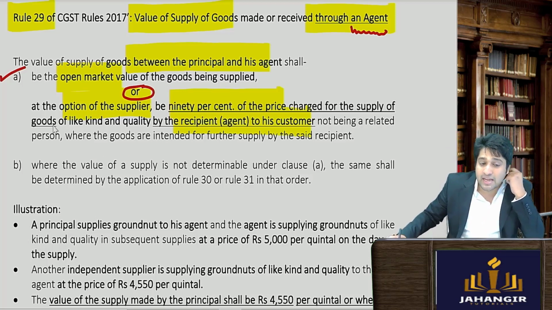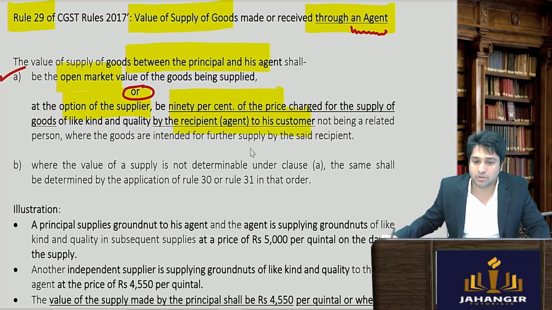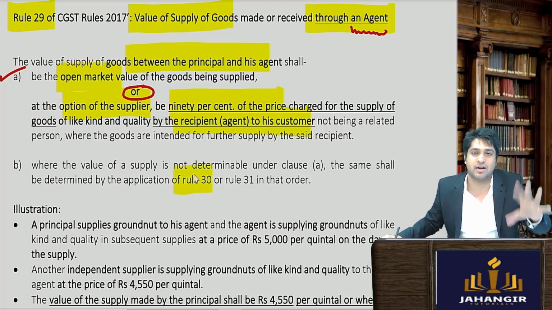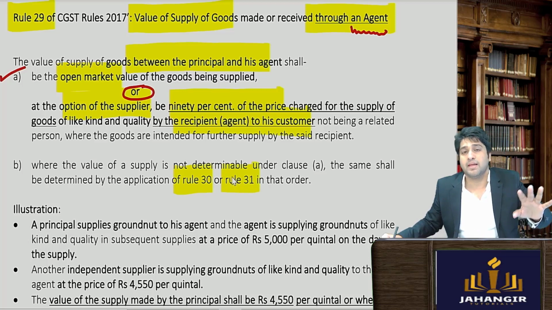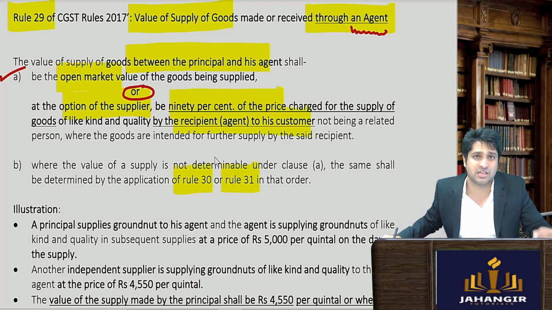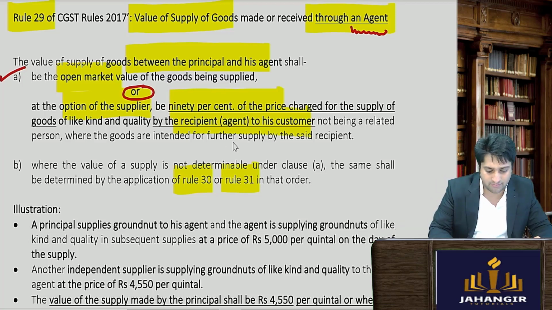So the supplier will obviously choose whichever value is less, because less value means less GST payable. Common sense. If this could not be applied, then you will go as per rule number 30, which is a cost rule. Find out the cost of the goods and 110% of the cost is deemed to be the value. And rule number 31, if nothing can be applied, then rule number 31 says that the officer will apply his best judgment and then provide the value of the goods.